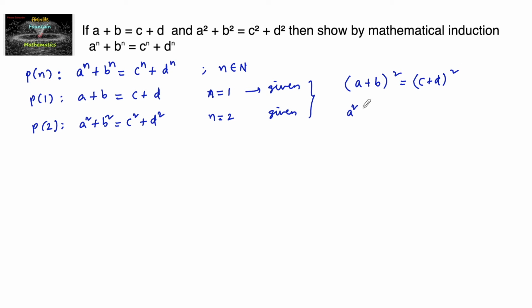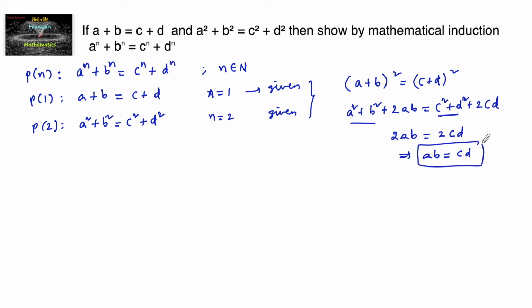So we get a square plus b square plus 2 times ab is equal to c square plus d square plus 2 times cd. And since we know a square plus b square is equal to c square plus d square from the second, we can write 2 times ab is equal to 2 times cd, or we can conclude that ab is equal to cd. So let us write it here, which implies ab is equal to cd also, one step.